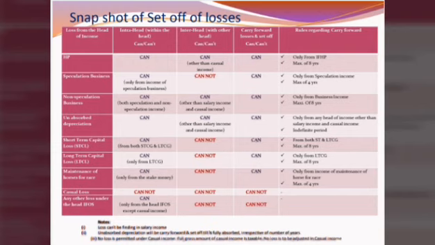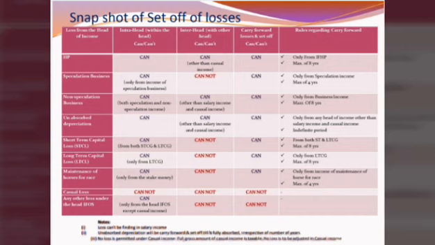Here the set off of losses and carry forward rules are tabulated. Let me see one by one. Loss from house property can be set off in the same head, and also against other heads of income, except casual income, because no loss is to be adjusted against casual income. And the same can be carried forward.